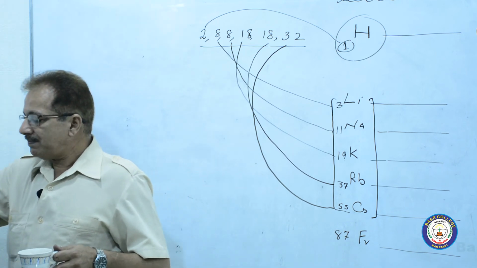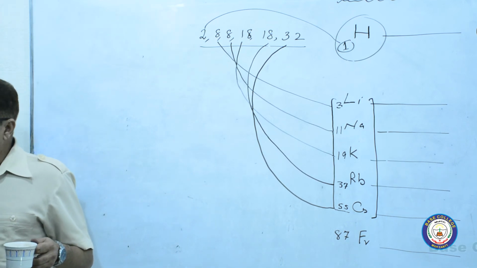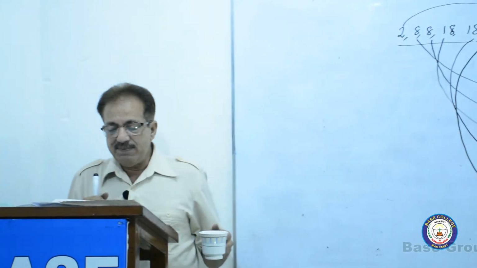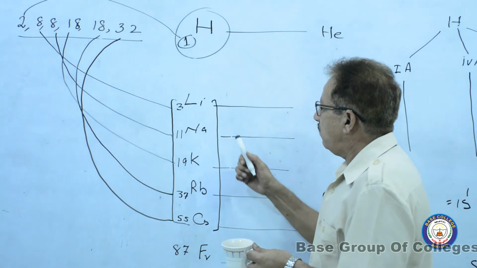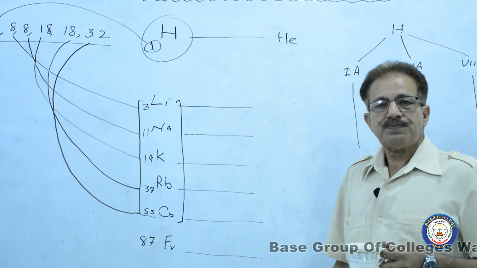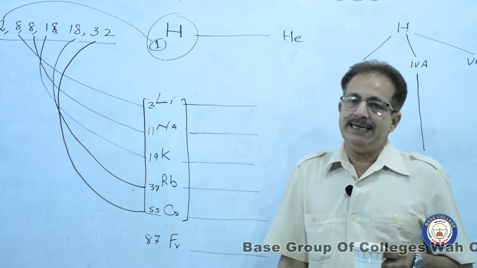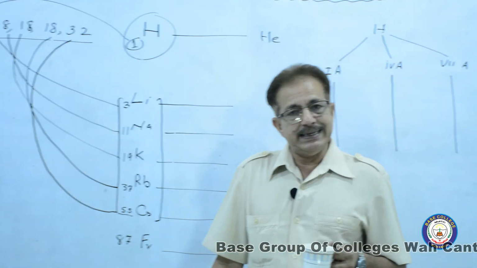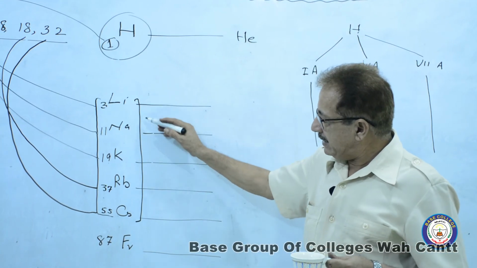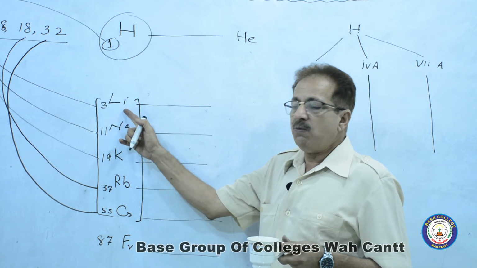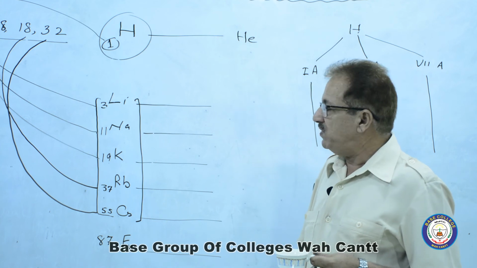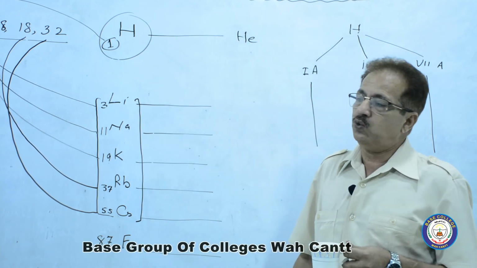Now next, we have to describe the trends in melting points and boiling points of the elements of group 1, that is, alkali metals. As we move from lithium to cesium, their melting point decreases and their boiling point decreases. It means there is a decrease in their melting and boiling points while moving downward in group 1A.